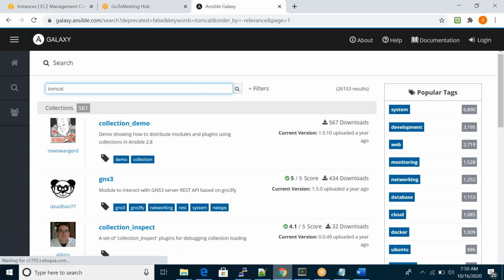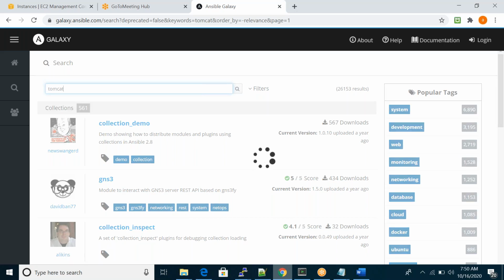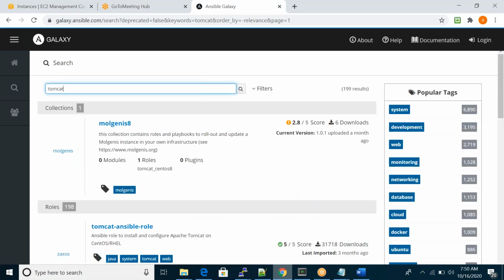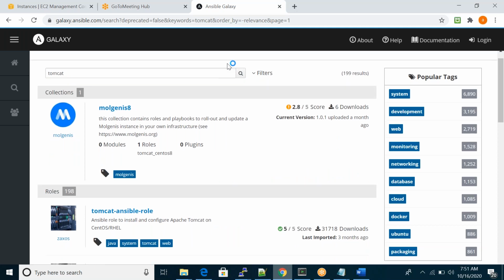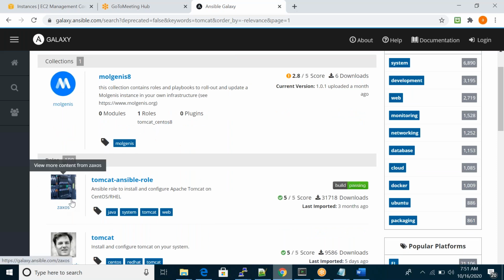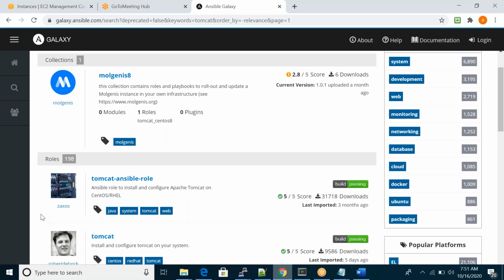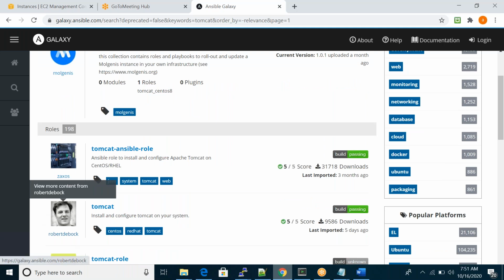So you will get all the Tomcat related roles here, meaning predefined playbooks. If you see here, some guy wrote that Tomcat role and uploaded it into Galaxy. Here you can also see one more guy, Robert Debok, some name, some git name. So he wrote the role for Tomcat and uploaded it.